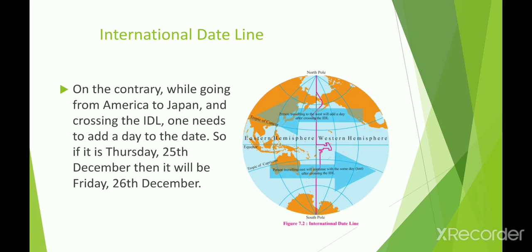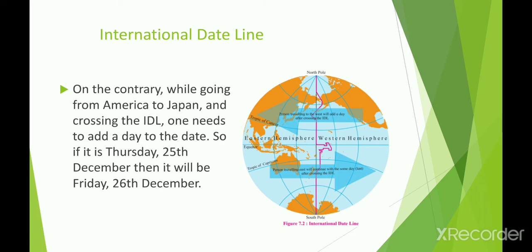Next is given, on the contrary, it is the opposite. While going from America to Japan and crossing the date line, one needs to add a day to the date. While traveling from east to west of the date line, a day is added.